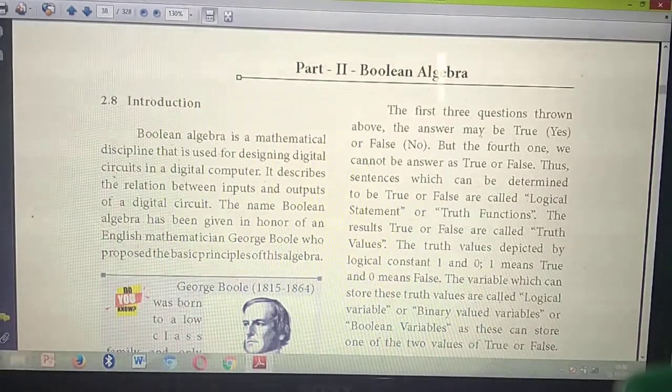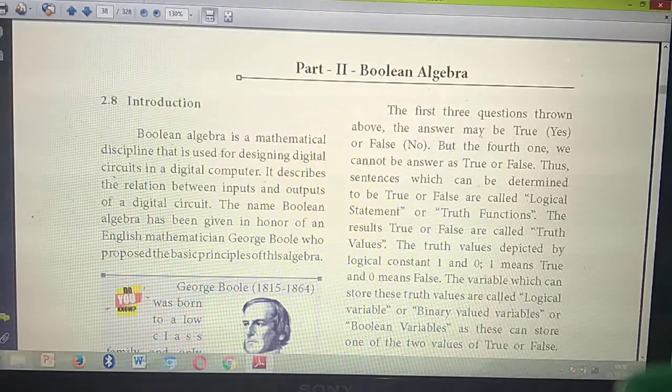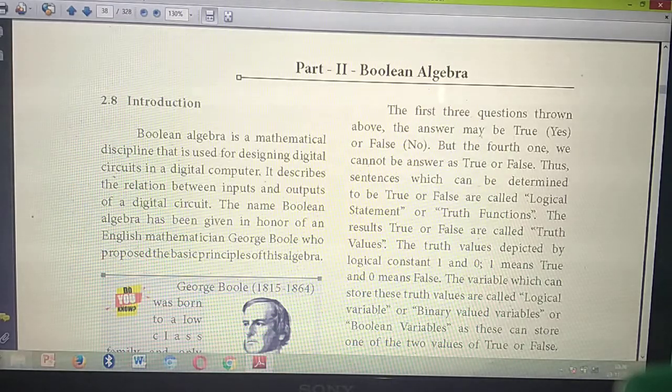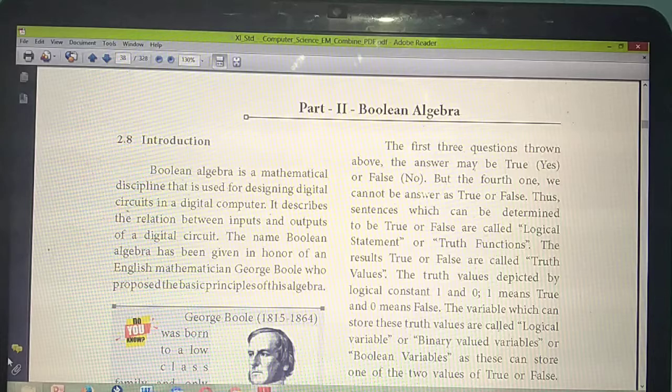Students, are you studying the daily portion? Have you all studied till yesterday's portion? Last class we did more question answers for this chapter 2, first part, isn't it? Have you all studied? Last class I asked you to study. What are the portions I asked you to study last class?